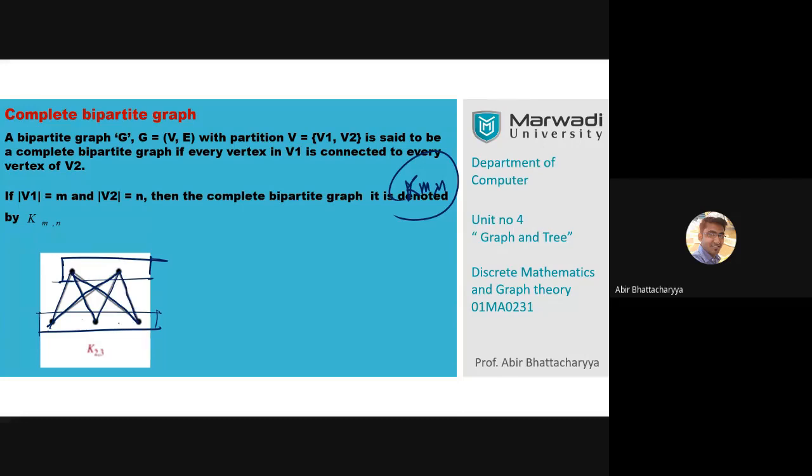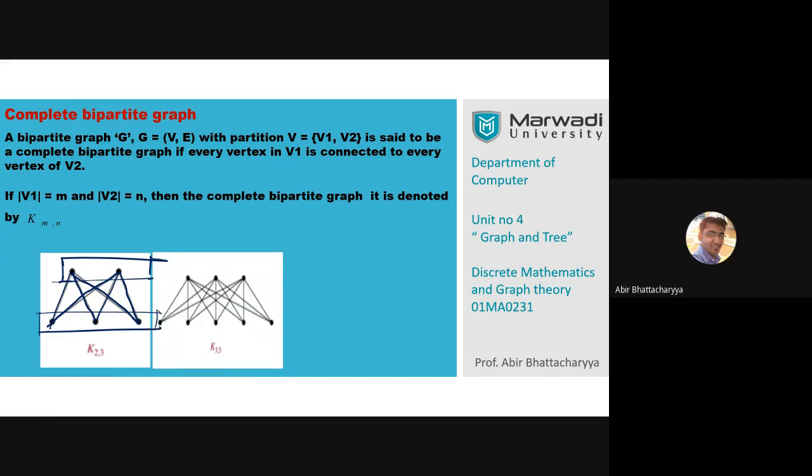That means the maximum possible edge connection is there. So this is a bipartite graph as well as a complete graph. That's why this is known as a complete bipartite graph, denoted K(m,n). Similarly, this one is K(3,5).